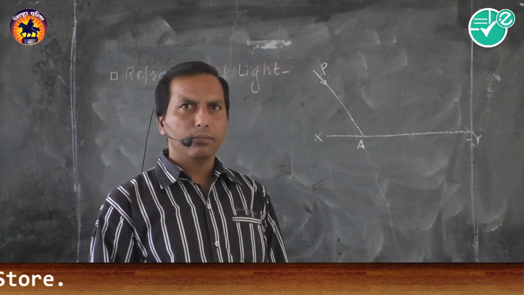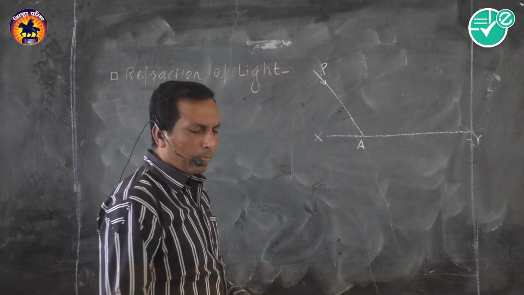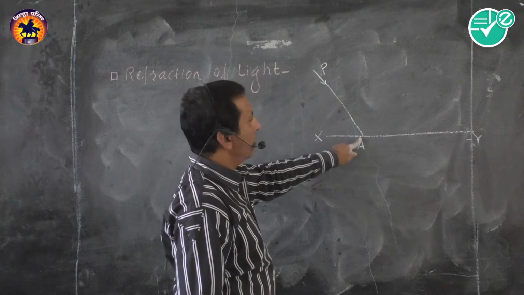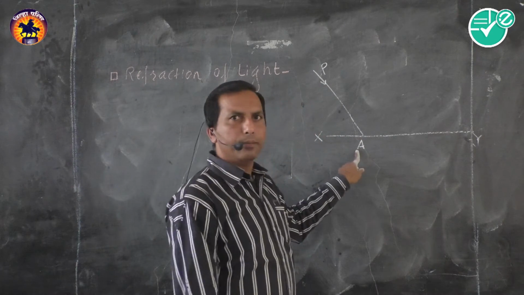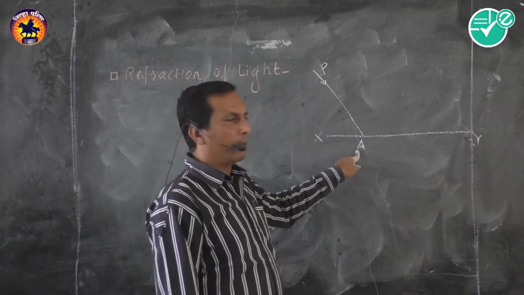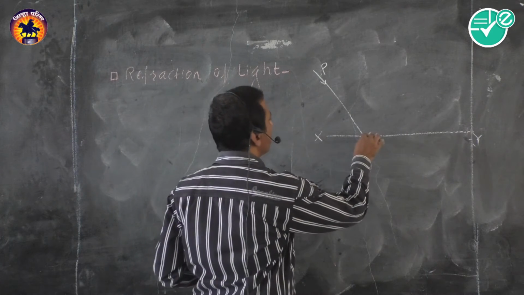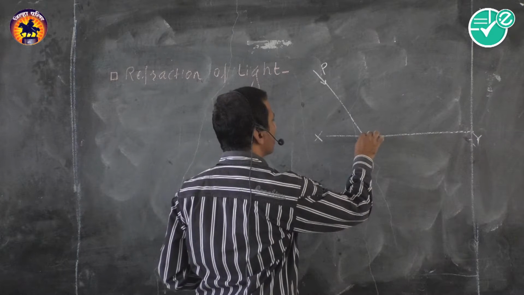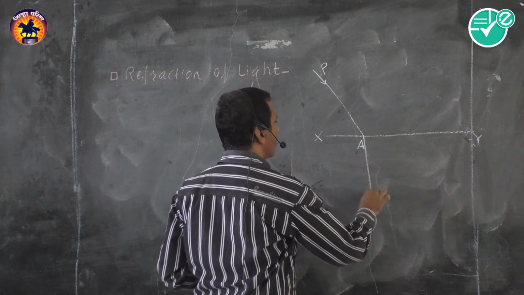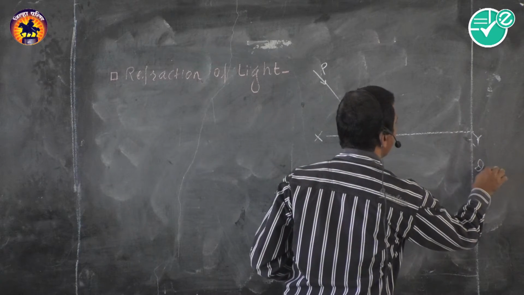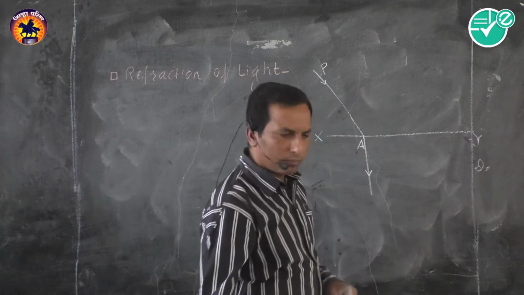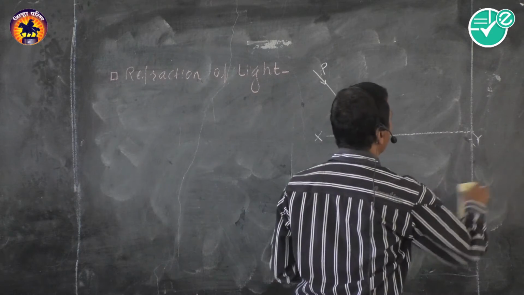Plane refracting surface, at point A. What happened? This light enters in this medium, which is the denser medium.